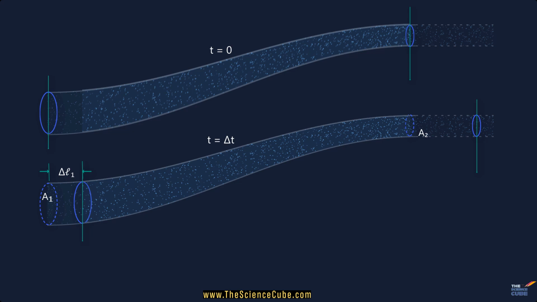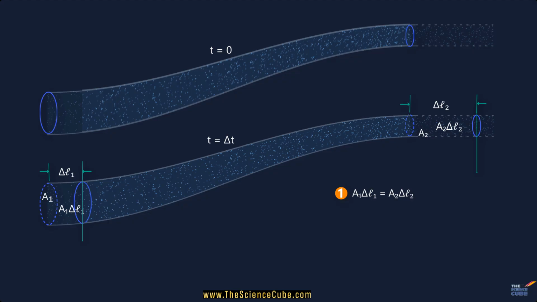That motion pushes the fluid on the right to move forward too, and its front shifts by a distance delta L2 in the same time delta t. And because the fluid is incompressible, the volume that enters on the left must equal the volume that leaves on the right. So the incoming volume is A1 delta L1 and the outgoing volume is A2 delta L2. Since these have to be equal, we write A1 delta L1 is equal to A2 delta L2.